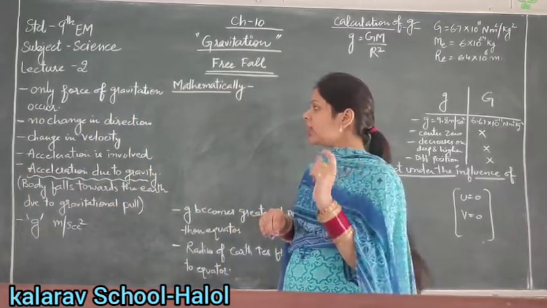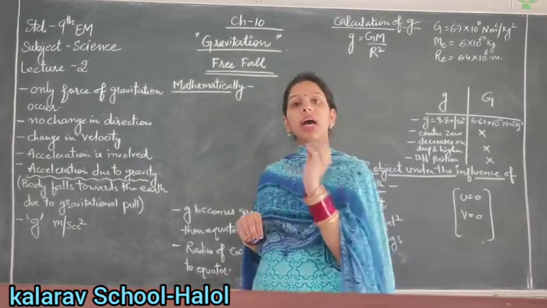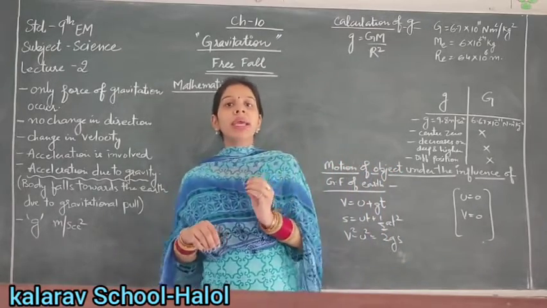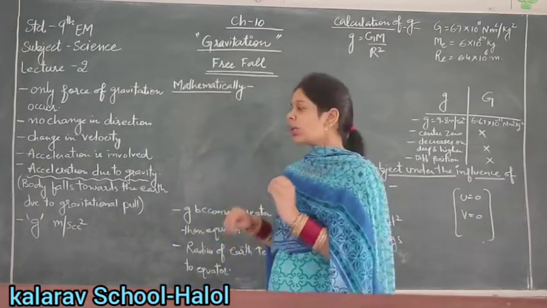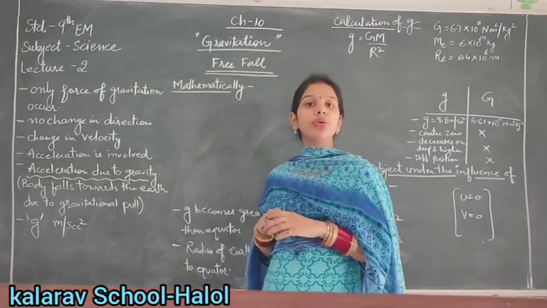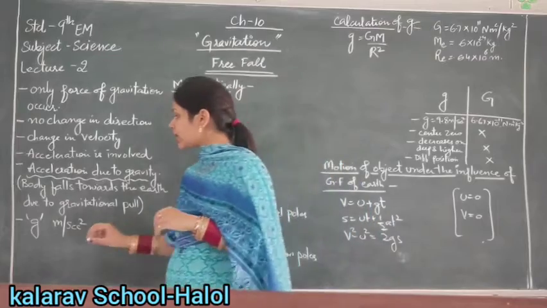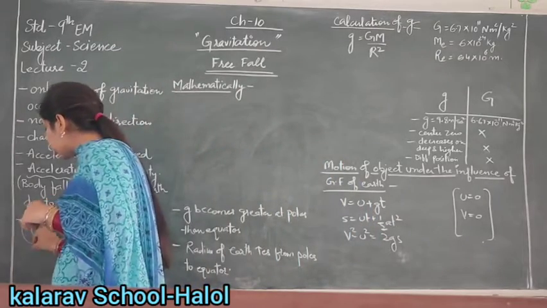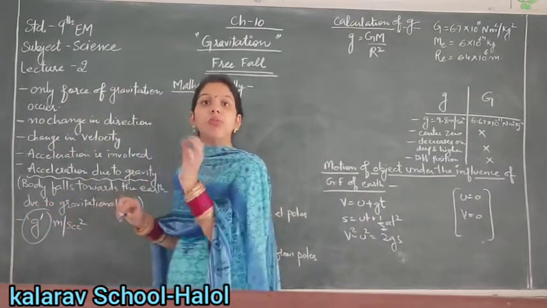If the body falls towards the earth due to the gravitational force, we call it acceleration due to gravity. It is denoted by g, that is small g.